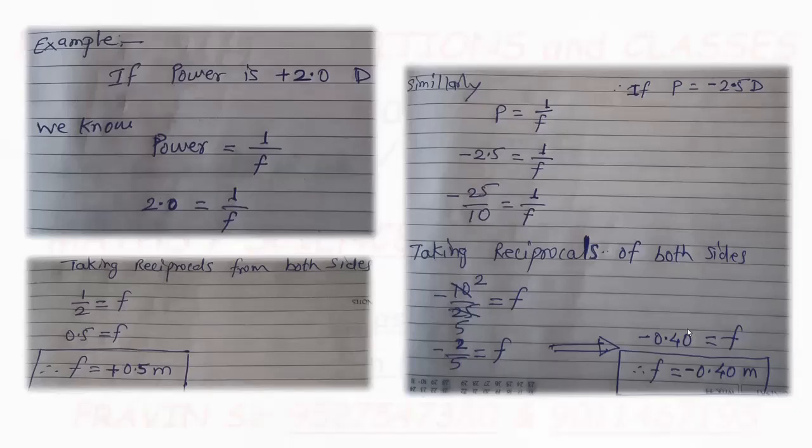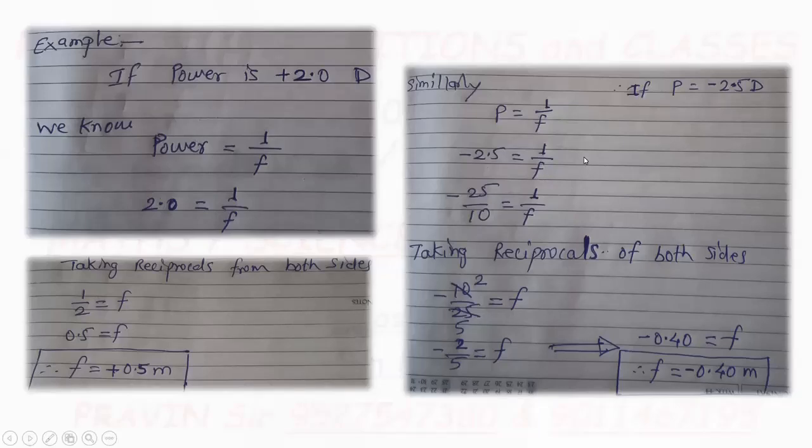Now, example: if power is plus 2 dioptre, we know power is equal to 1 upon f, so 2 is equal to 1 upon f. Now, taking reciprocals of both sides, we can do any mathematical operation with an equation. Reciprocal of 2 is 1 by 2. Reciprocal of 1 upon f is f. So 1 by 2 is 0.5 is equal to f. f is equal to plus 0.5. Focal length is positive. Power is positive, means the lens is a convex lens.